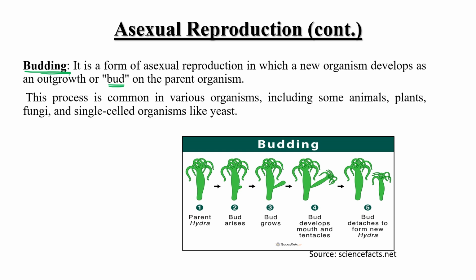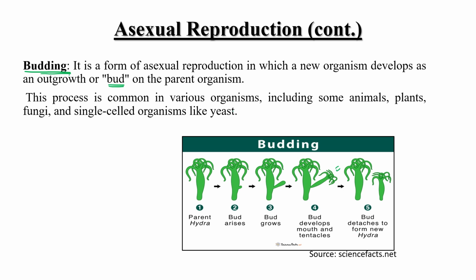You can see over here, and slowly this bud grows up, and it also develops its mouth and tentacles. Then after full development, this bud detaches from the parent body and forms a new Hydra. And this is how the budding process proceeds.